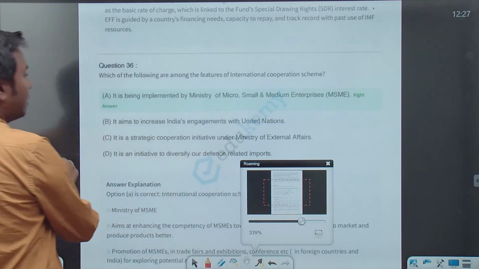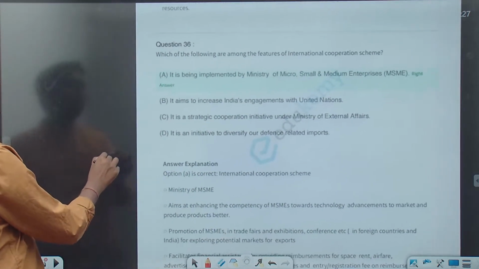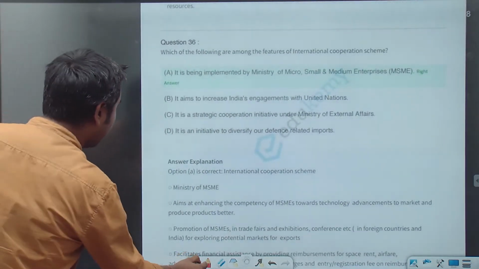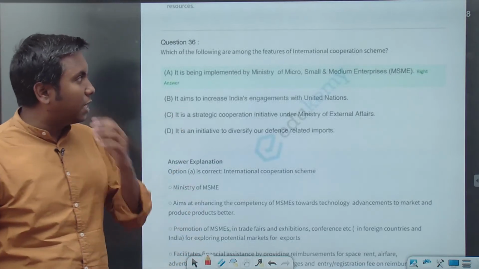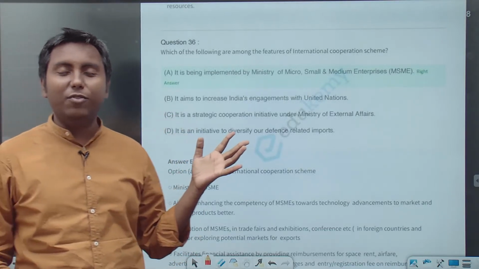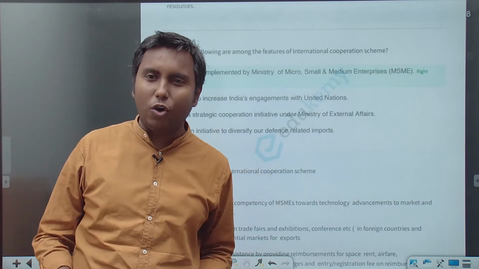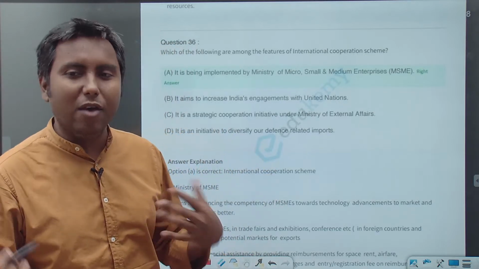Now this. Which of the following are among the features of the international cooperation scheme? Now this is a very factual question. If you do not know anything about it, it's very difficult to arrive at the answer.